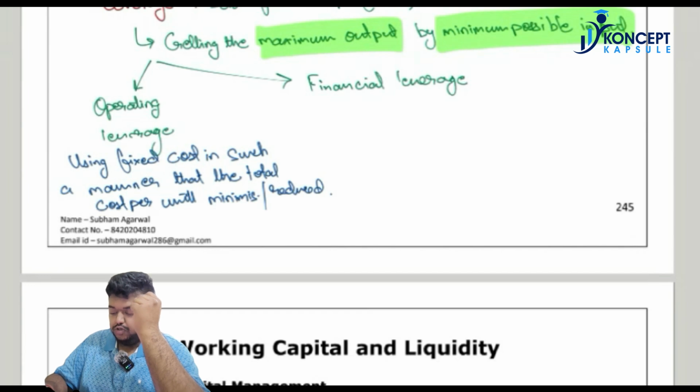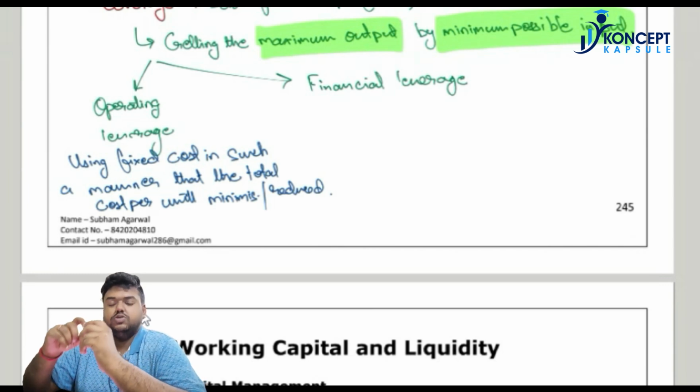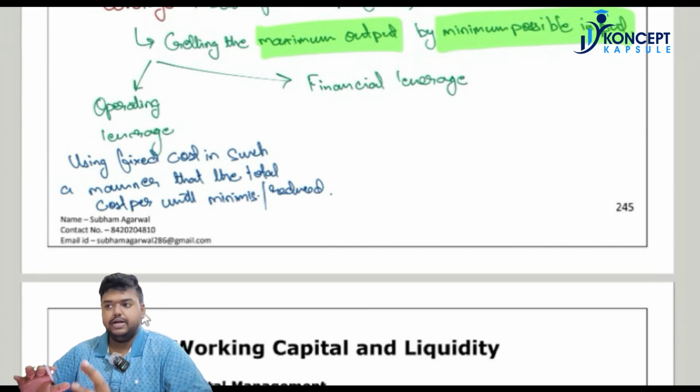So financial leverage means that in order to do a business operation, we are using borrowed money. In the topic of impact of leverage on ROE, we are not discussing operating leverage.